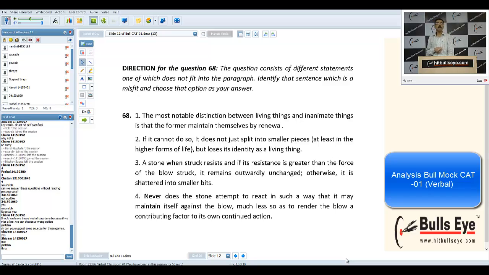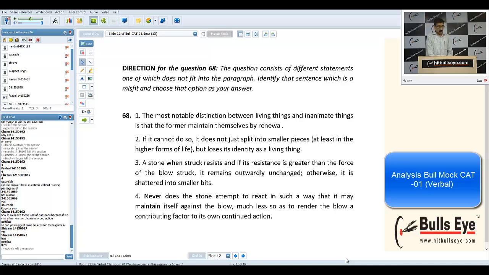So don't apply the tricks wherever. If you have learned these tricks already, whatever we use while solving sentence arrangement questions, make sure that you go and link the sentences by theme. So you'll be able to link 3 sentences and 1 will be left out. Let's say if I read this question number 68, so the odd one was the second. The rest are talking about living and non-living both, and in this sentence only we are talking about living things.